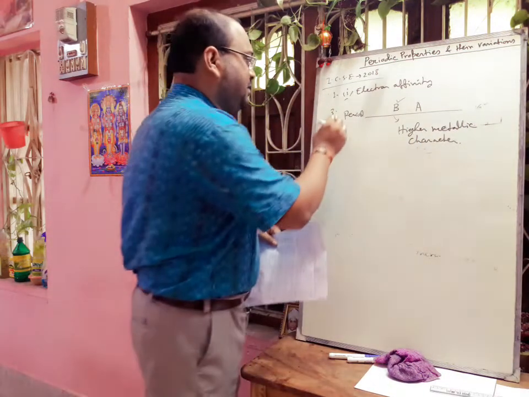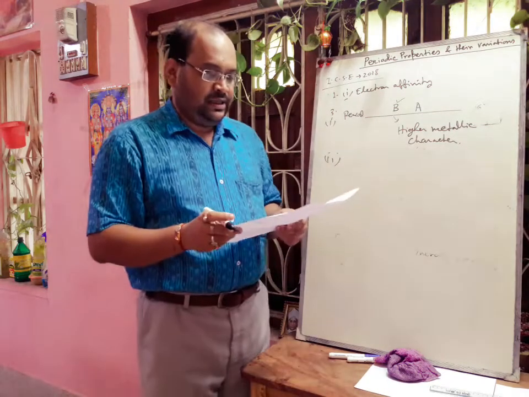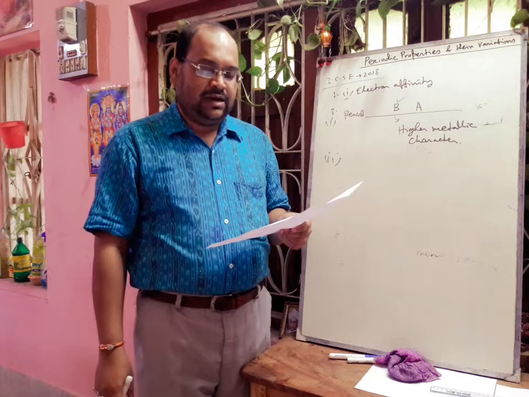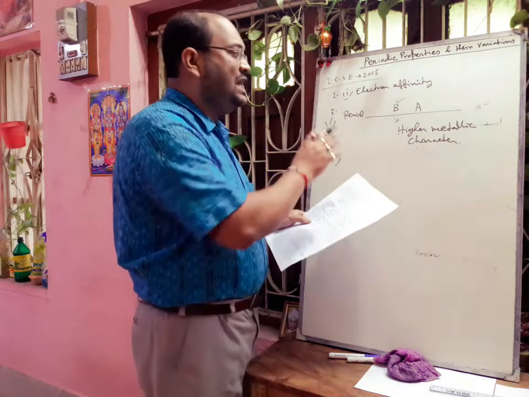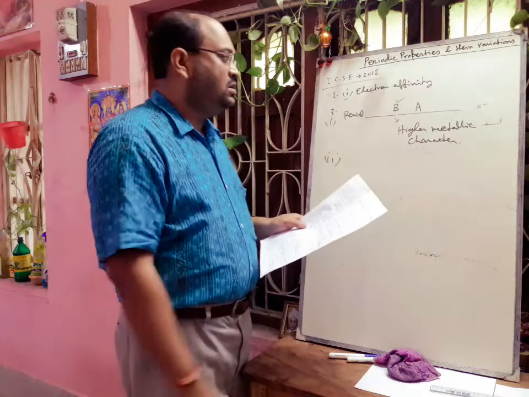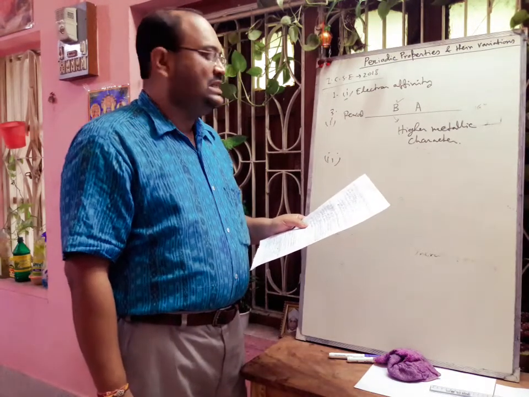Next question is given from this part also: element A would probably have lesser or higher electron affinity than B. Generally, from left to right in a period, electron affinity value increases.